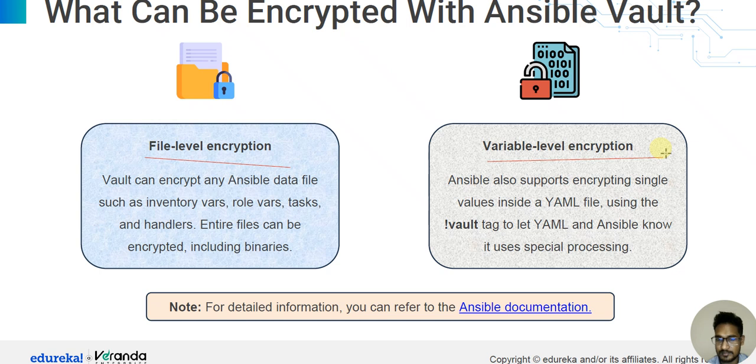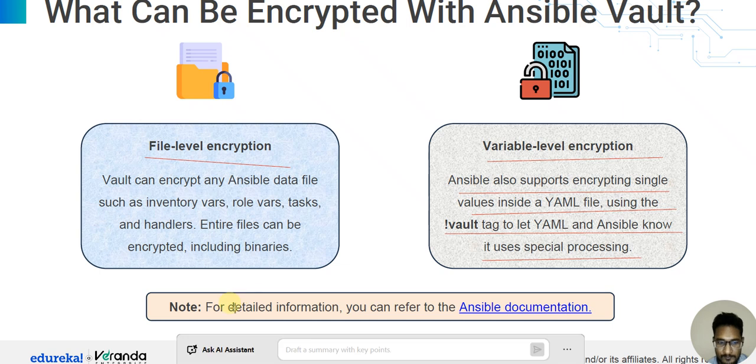And for variable level encryption, Ansible can support encrypting single values inside a YAML file using the vault tag, so YAML and Ansible know to use special processing. This is the vault YAML file using the vault tag. For detailed information you can see the Ansible documentation. So click on the Ansible documentation.